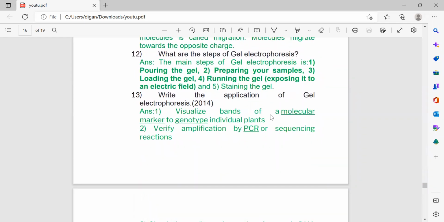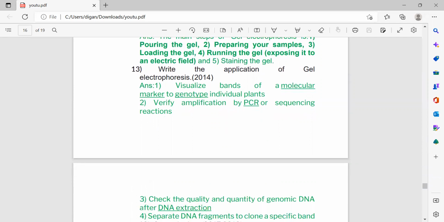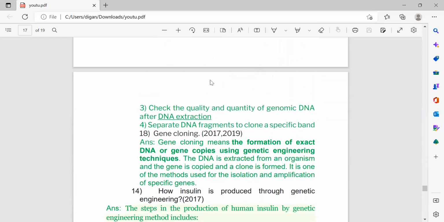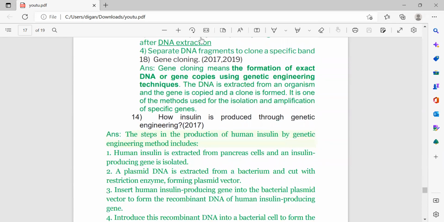Write the application of gel electrophoresis. So visualize bands of a molecular marker to genotype individual plants, verify amplification by PCR or sequence reaction, check the quality and quantity of the genomic DNA after DNA extraction, and separate DNA fragments to clone as a specific band.